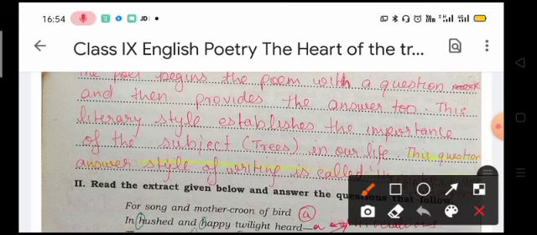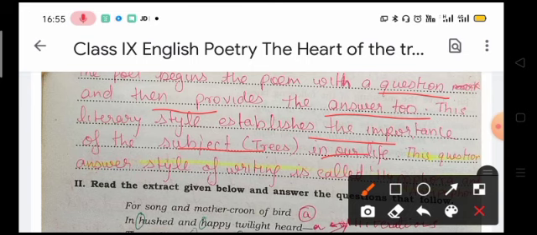The poem begins with a question mark and then provides the answer too. This literary style establishes the importance of the subject, trees, in our life. Now, why does this poem begin with a question? The reason is that this poem begins with a question, and after that the poet himself answers the question. Now, this literary style, this style of writing the poem, highlights the subject of trees, how trees are important in our life. So this is highlighting.